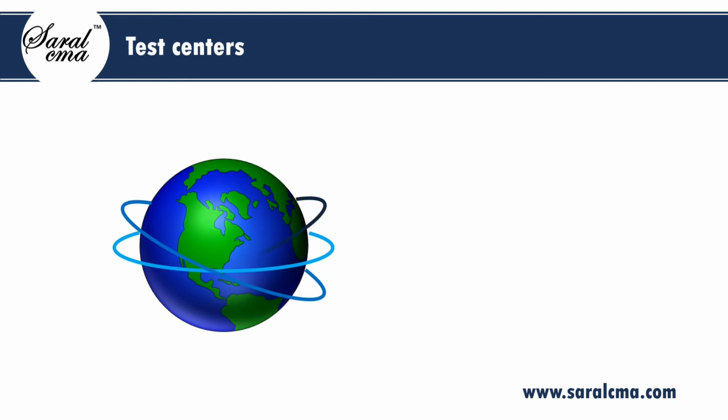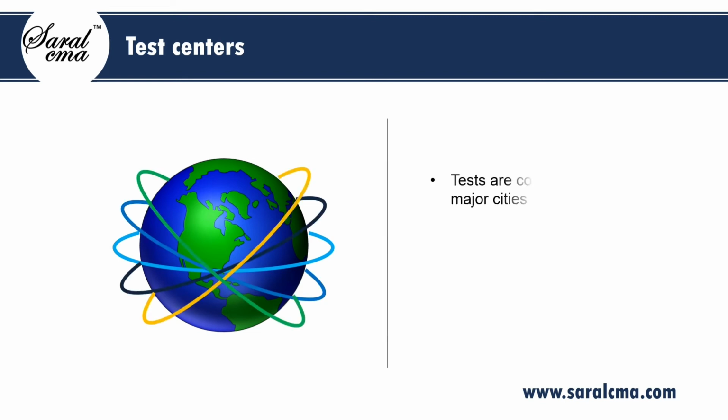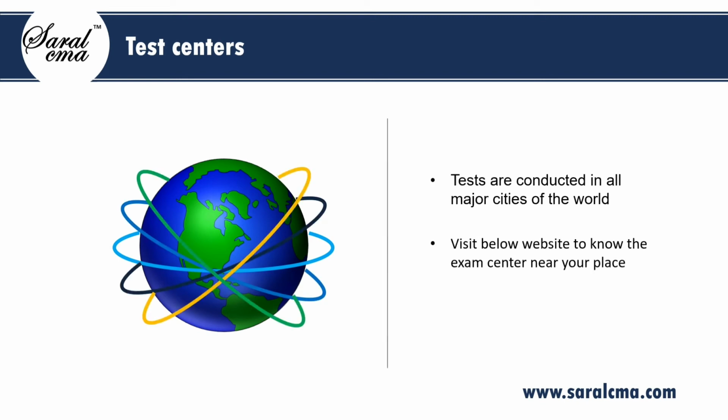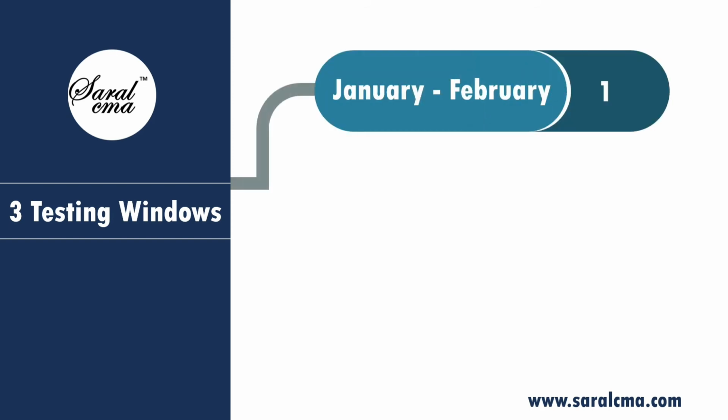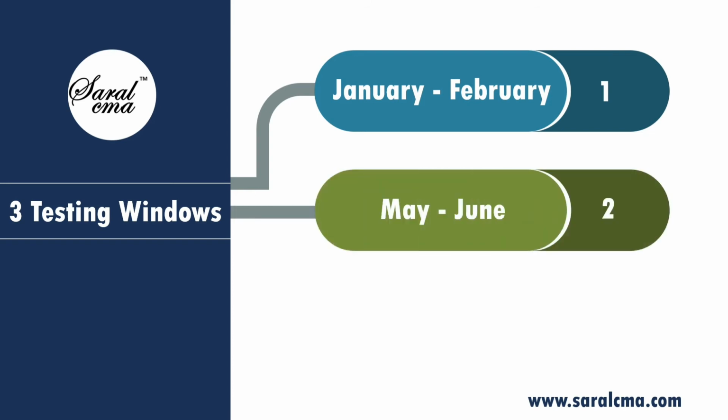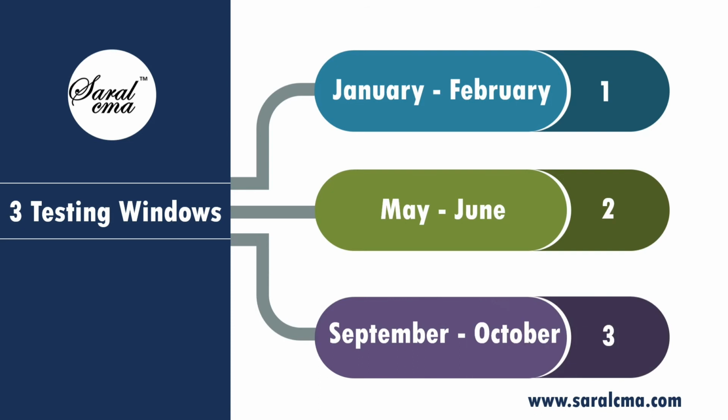CMA tests are conducted at Prometric centers. They are conducted at all major cities around the world. Check out the below mentioned website for details. There are 3 CMA testing windows. The first window consists of January and February months. The second window consists of May and June months. The third window consists of September and October months.